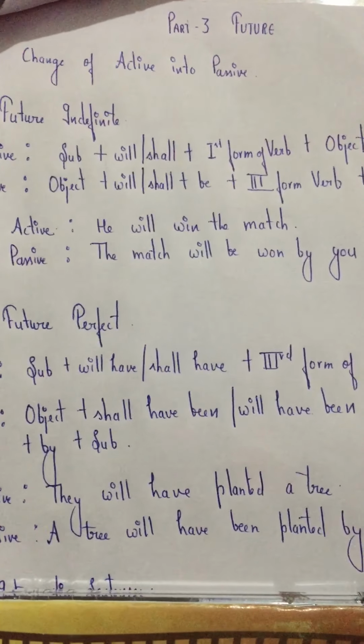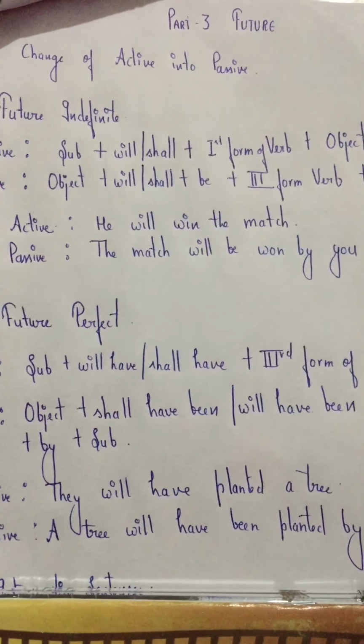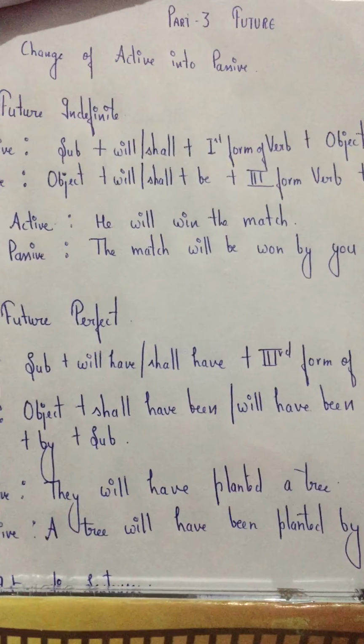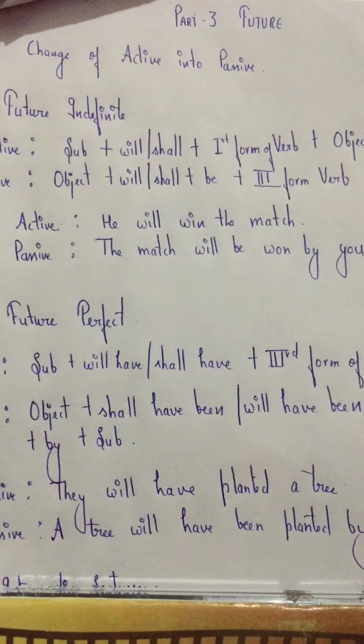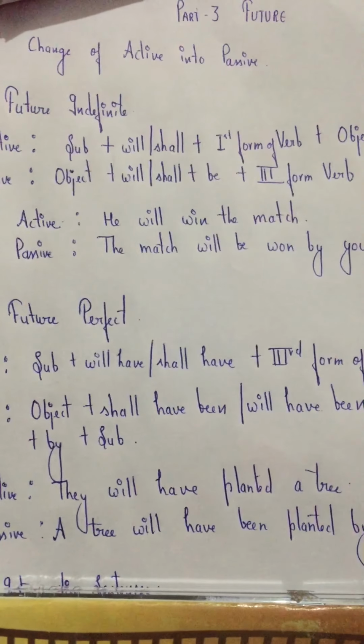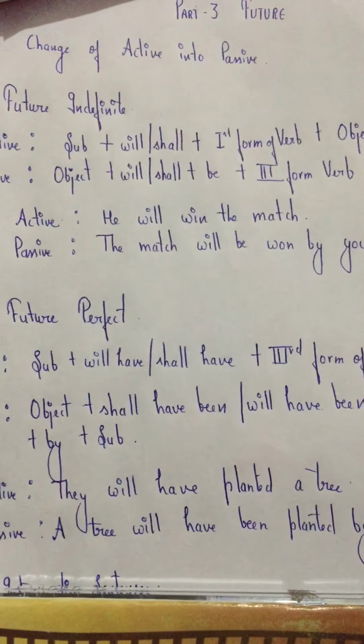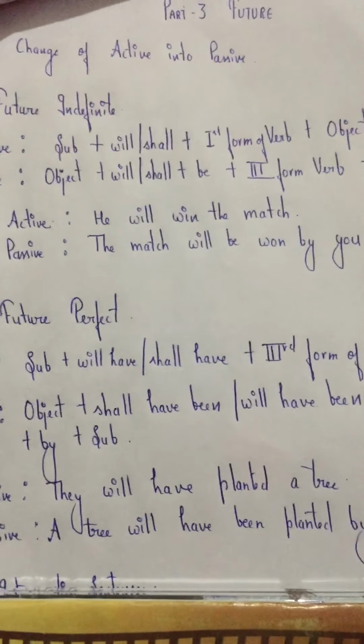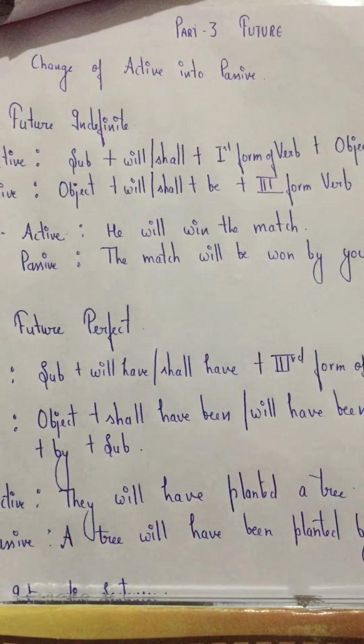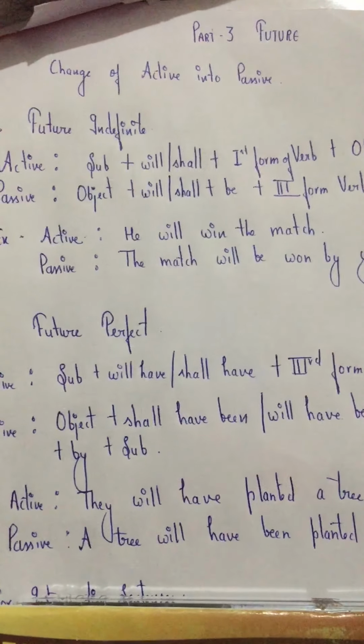In the last two videos, we saw the change of active into passive voice. In the first video, we saw the present tense. In the second, we saw the past. Now we will learn how to convert active into passive if the sentences are in future tense. So let's start with the very first, future indefinite.